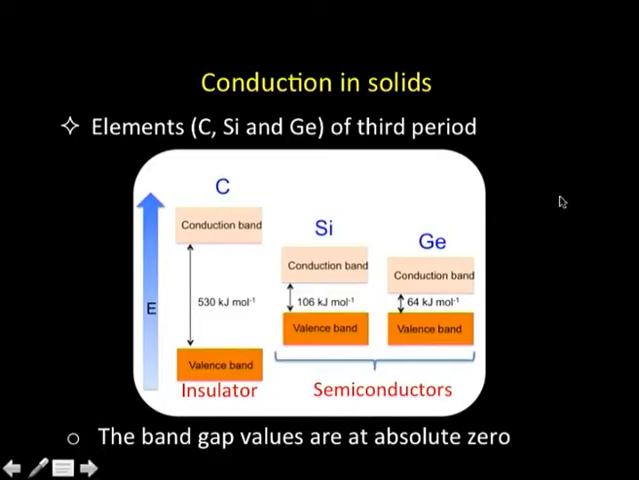Okay. Now, what we see is that when we talk about the elements of the third period, sodium, magnesium and aluminum are metals, because in all 3 cases we hardly need any energy for the electrons to go from the valence band to the conduction band and start conducting. On the other hand, when you come to carbon, silicon and germanium, we find that carbon is an insulator, while silicon and germanium are semiconductors. And this is the class of materials we are interested in today's session, that is, the materials which are semiconducting in nature, which have a very small band gap.